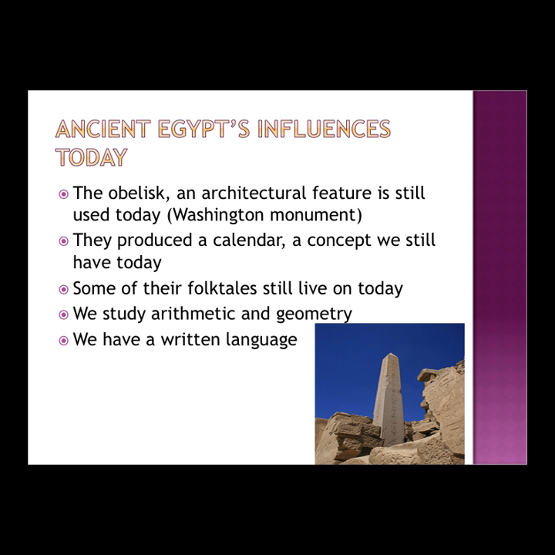Alright, some influences from ancient Egypt that can be seen today. The obelisk, which is an architectural feature that we still see today. An example would be the Washington Monument, and it actually looks very similar to the picture in the lower right-hand corner, which is from Egypt. They made a calendar, and even though we do not use the same calendar, we still break up the year as they did.